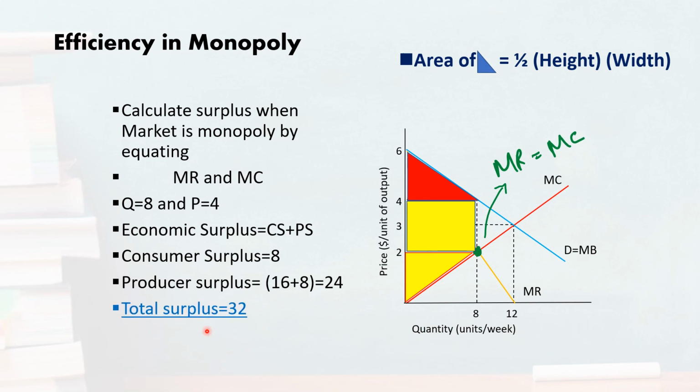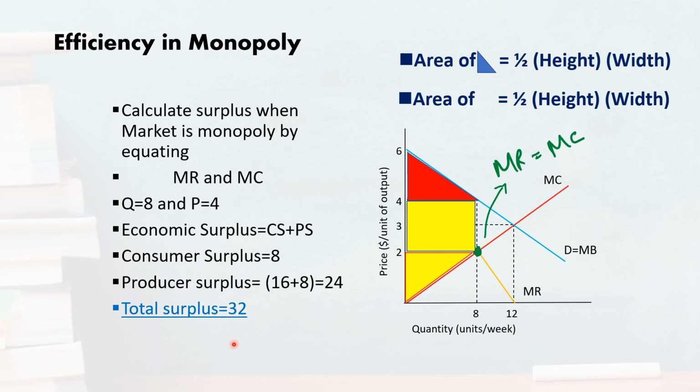When we add both of these, consumer and producer surplus, we will have total economic surplus equal to 32, which is smaller than the total economic surplus in case of the perfectly competitive market, that was 36. So this is how you can compute the total economic surplus in case of monopoly.